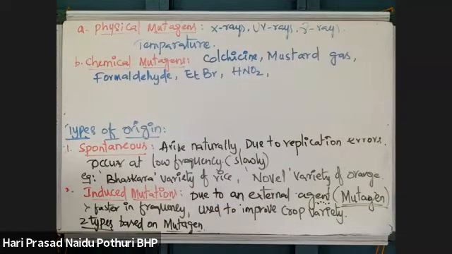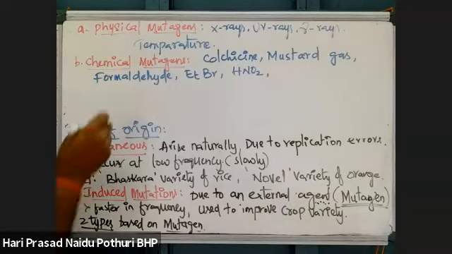Anything more? These are major chemical mutagens.